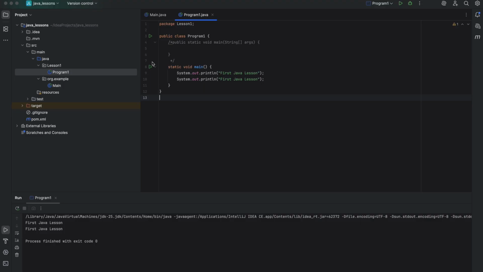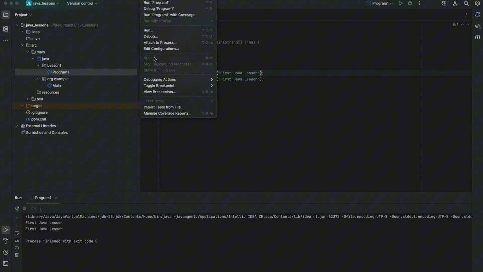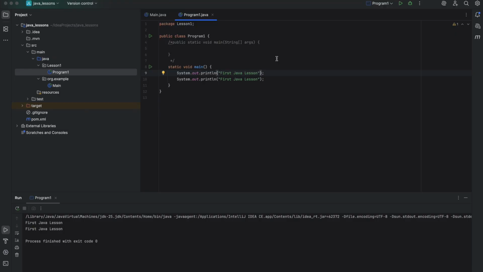Also, we can do the shortcut, like the hotkey. If we hover over, we can see that Control Shift R will execute the same program. And also, we have an option in the top menu. We can do run and run. All of these 6 options can help us to execute the program.